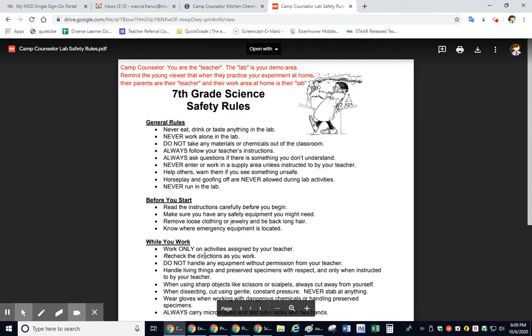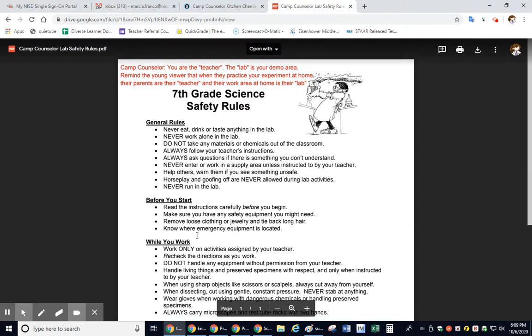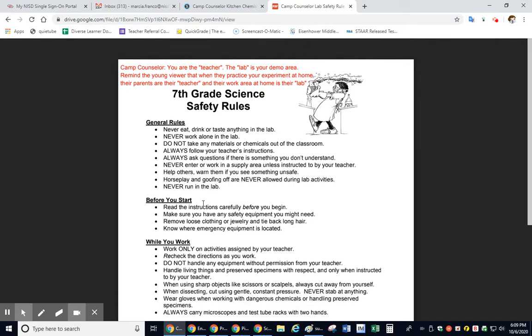But you do need to show that lab safety is very important. So you do need to read over this and make sure that you're talking about this in your presentation because that's a part of your test grade. Whatever lab safety that you're going to have to do, because not everything goes for every experiment. So you're going to have to read over that.